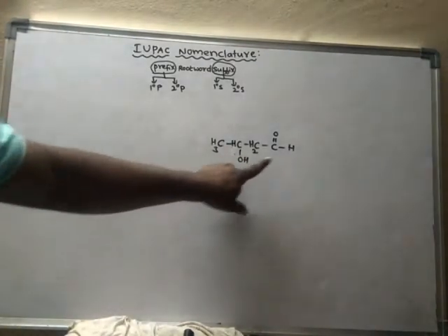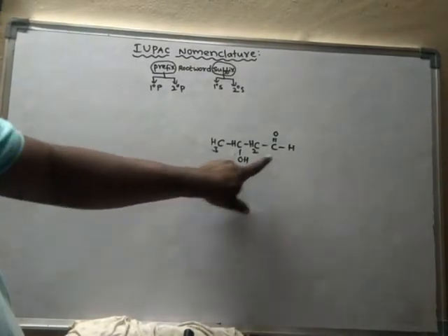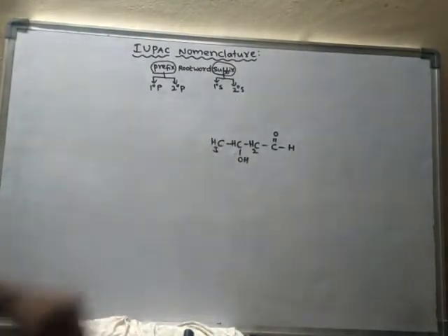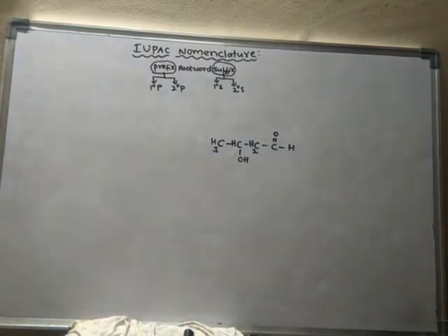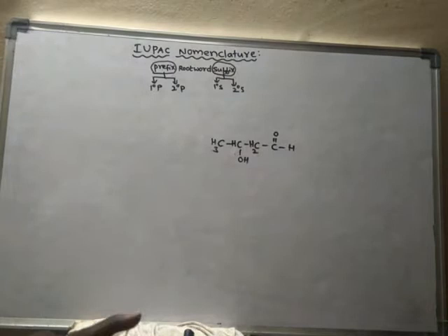So when there are two functional groups, which functional group should be written as secondary suffix? There is a chance only for one functional group as secondary suffix, and the remaining functional groups cannot be written as secondary suffix.